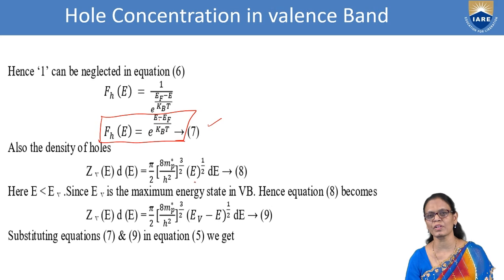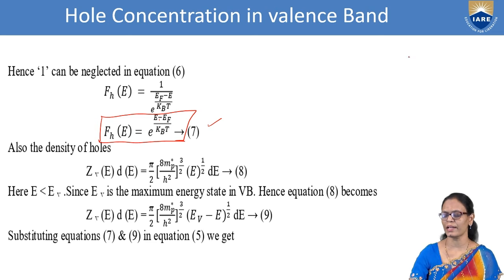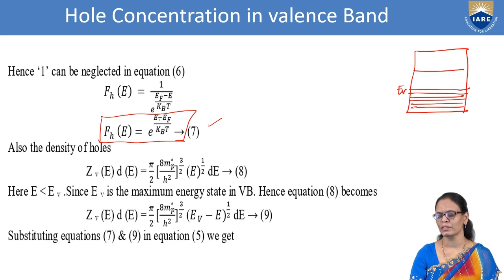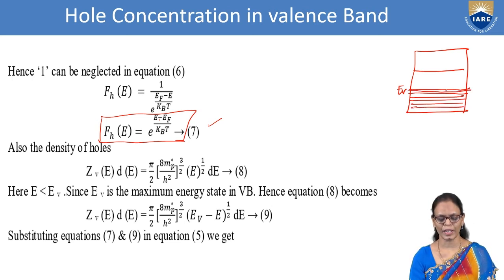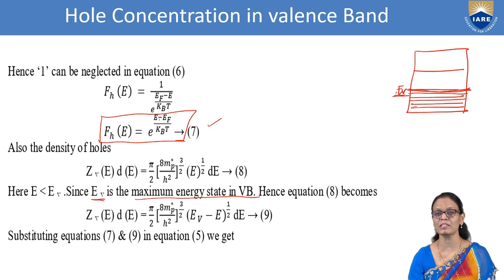And one more substitution we are going to do now, because E is less than EV. Why is E less than EV? When we are talking about the valence band, any energy state you take here lies below EV. So E is less than EV, meaning EV is the maximum energy in the valence band. So in place of E, we are going to put EV minus E.